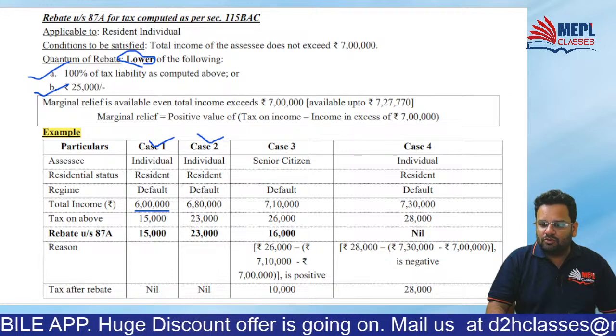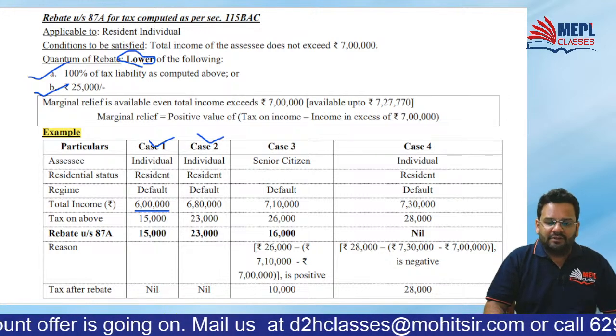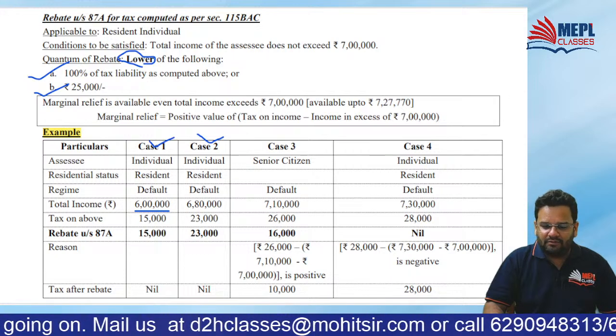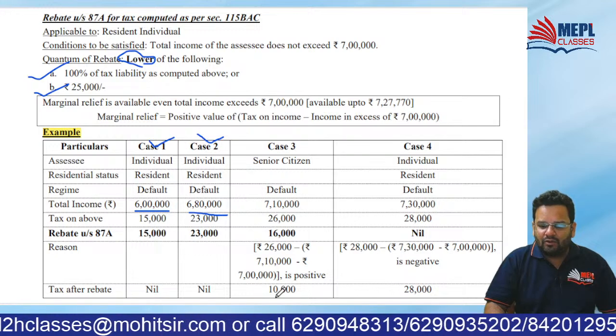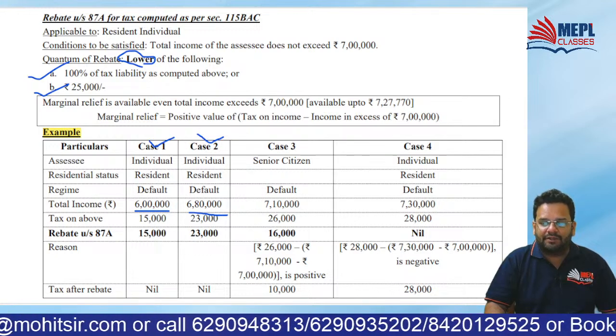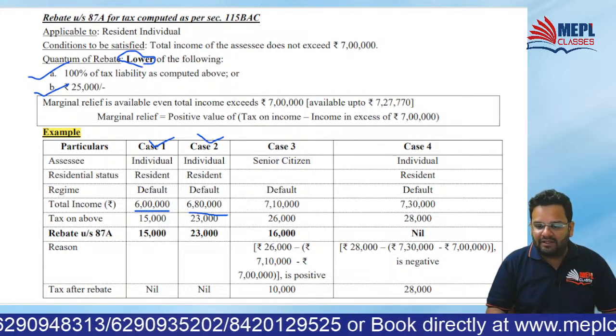In case 2, what is your income? Your income in case 2 is 6 lakh 80,000. Agreed. On 6 lakh 80,000, calculate tax liability. How will you calculate tax liability on 6 lakh 80,000?